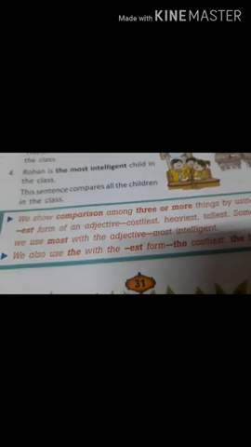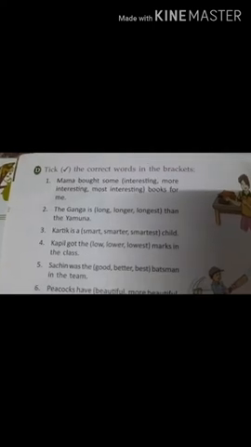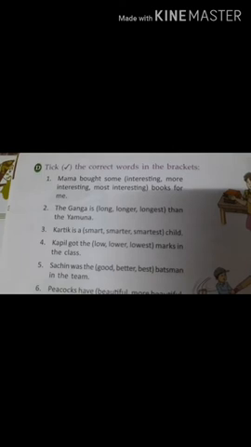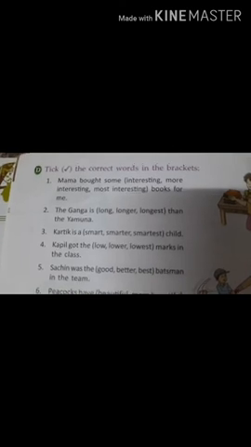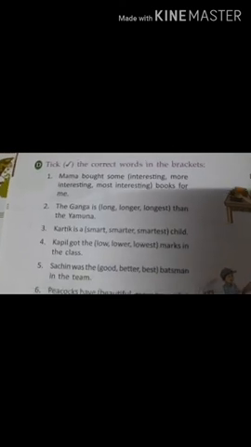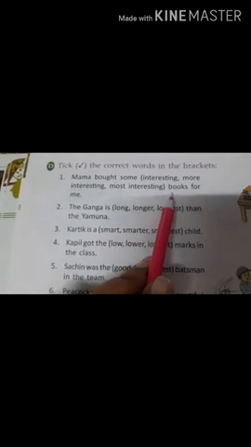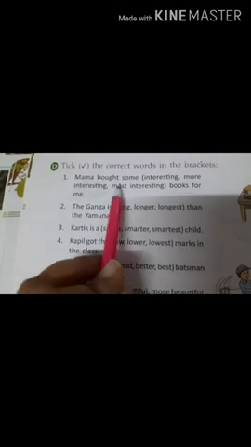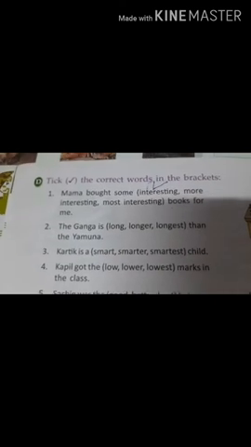Then turn the page. Pick the correct words in the bracket. Mama bought some more interesting, most interesting books for me. So here there is no comparison. They are just talking about the books that Mama has bought. So Mama bought some interesting, only interesting is going to come. Okay, some interesting books for me.